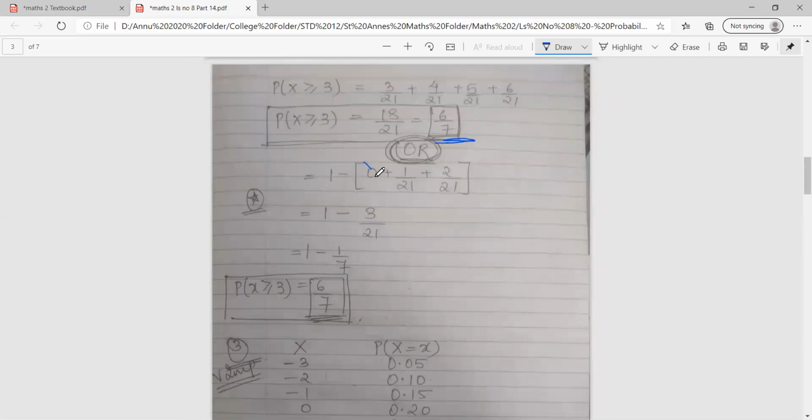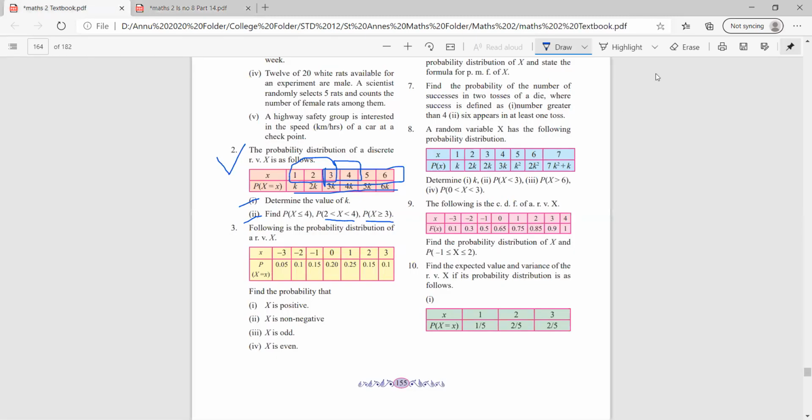Now as P of 0 is not available, we'll add 1 and 2. So I get 3 upon 21. On subtracting 3 upon 21 from 1, I get the answer as 6 upon 7. So in both the conditions, you will get the same answer. Okay. So I hope you all are clear with sum number 2 as well, class. All right. Moving on to sum number 3, a very important sum from the exam point of view.